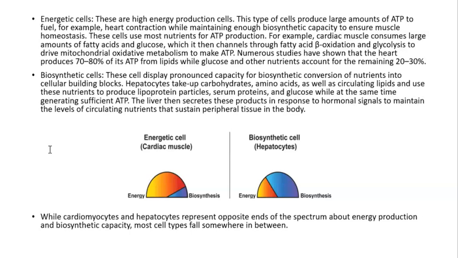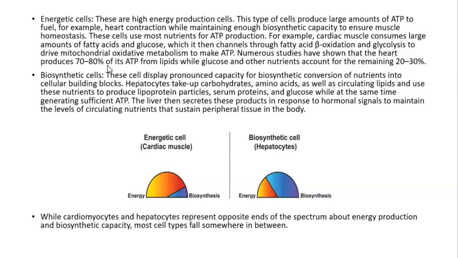And they need to use a little bit of that energy for biosynthetic capacity in order to maintain basically that cell homeostasis. The other type of cells that we're going to have are biosynthetic cells. These cells are going to display a pronounced capacity for biosynthetic conversion of nutrients into cellular building blocks. For example, the liver cells, hepatocytes, are going to take these carbohydrates, amino acids, etc., in order to produce other substances such as, for example, enzymes and antibodies that our body is going to use.